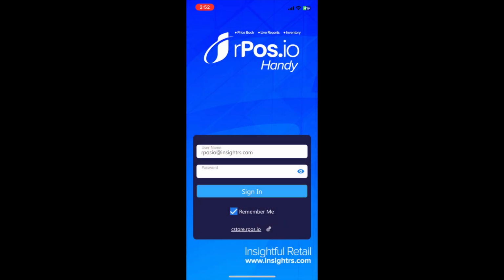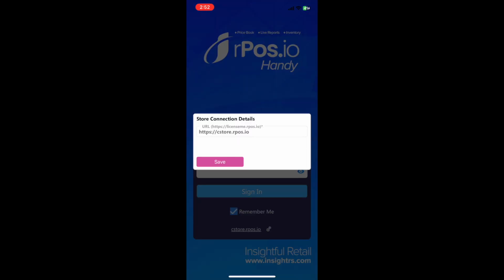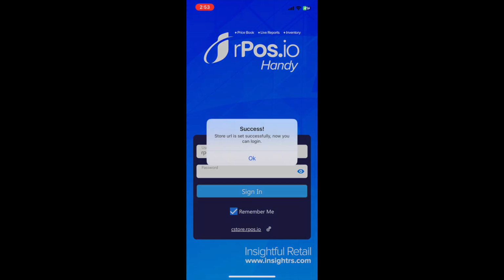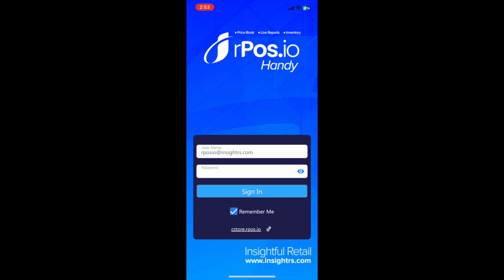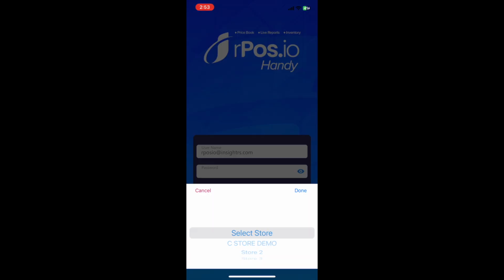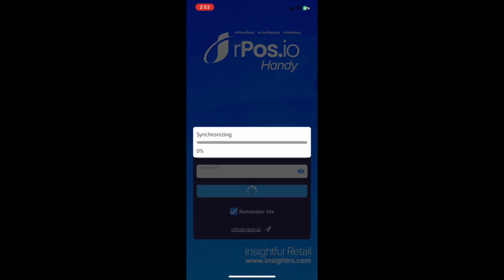When you get to the home screen, you can tap on those little gears at the bottom and then enter the URL for your stored database. Save that, enter your login info, the same login info that you would use in the cloud to get in. It's going to ask you to choose which store, so if you have multiple stores, choose one of those. And then it's initially going to sync and download all of your items so that they're all saved locally, so it's much faster.